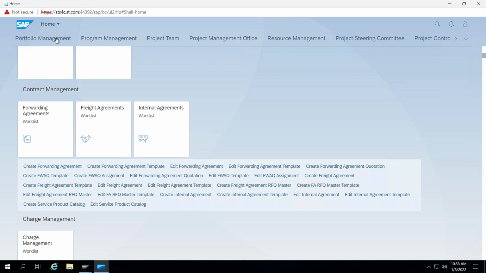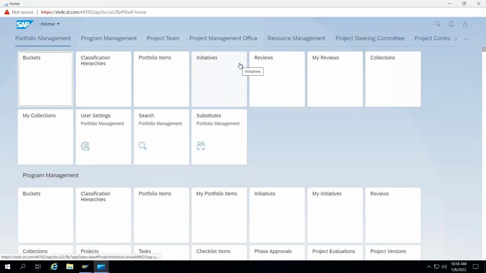Okay, so we'll start from portfolio management. Next session I'll explain what a portfolio is, how we can create an item, and how we can transfer it. We will not go into the configuration in the PPM system. We'll just see the cycle. This is my portfolio. This is my item. The item is my proposal, and we'll see how it is going to transfer into PS, and then how we can manage it in PS. That we'll start from the next session.